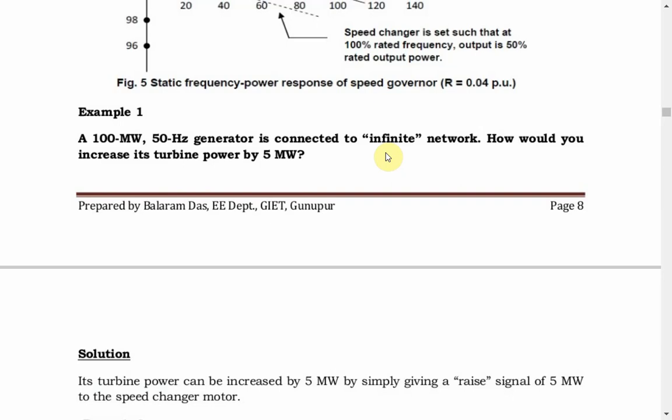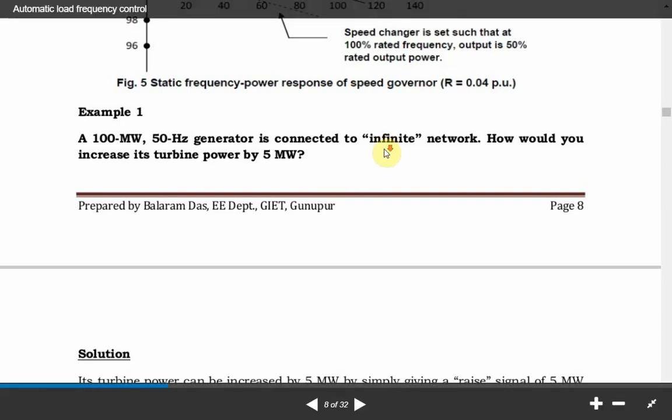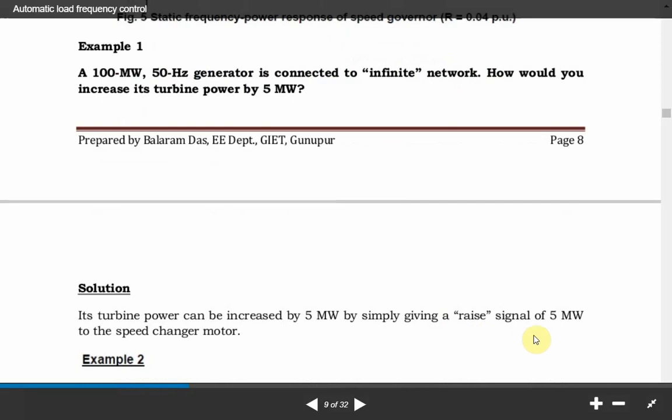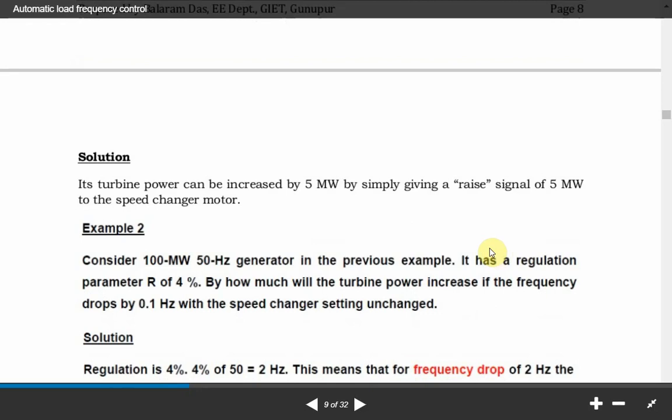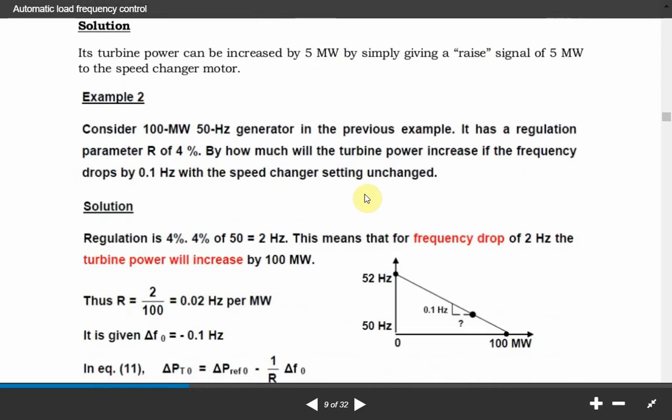So in that case, if we want to increase its turbine power, we can do it by giving the raise signal to the speed changer motor. So its turbine power can be increased by 5 megawatt by simply giving a raise signal of 5 megawatt to the speed changer motor.